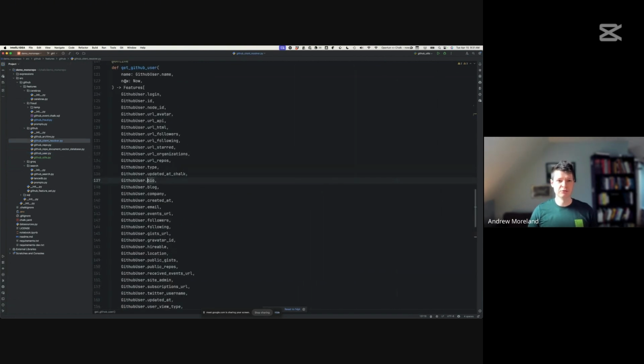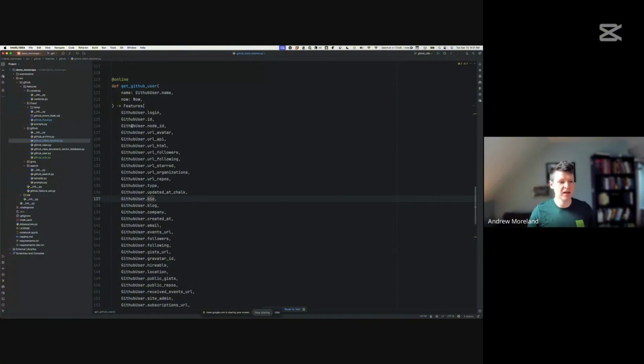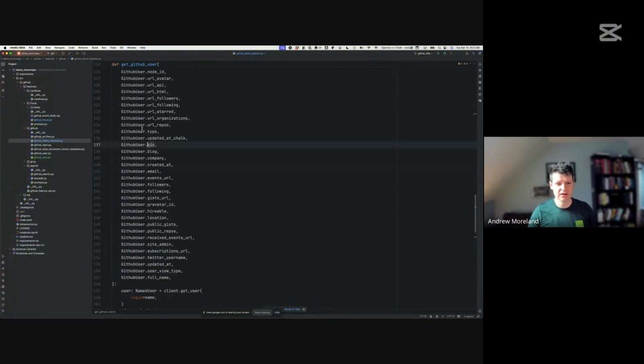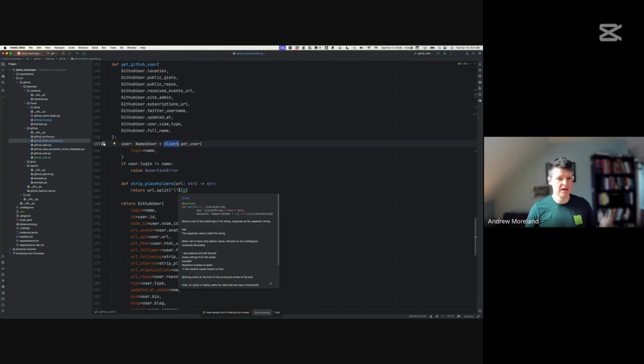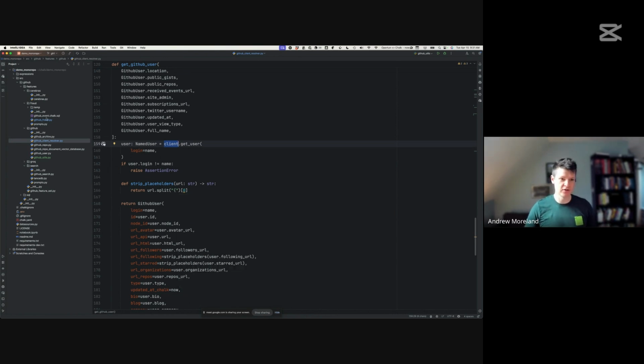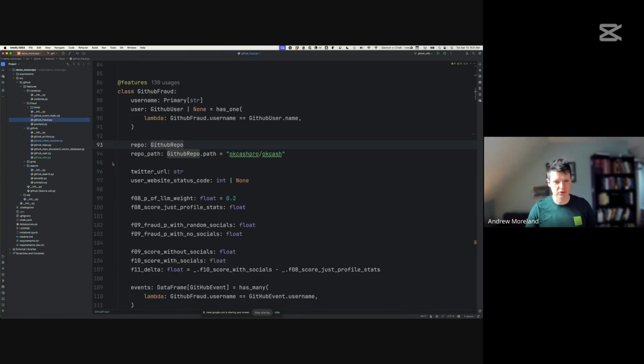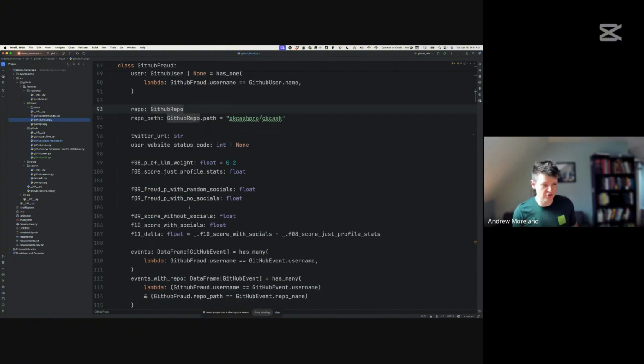we can reach out directly to the GitHub API in order to fetch data about this person. Again, since we're using idiomatic Python, we can pull in PyPI dependencies like the GitHub API client and use it to directly map data into these feature classes. Once we've pulled the data into our feature classes, we can start to compute derived features. So we're still working in structured land right now. We're reproducing some of the heuristics that the Dagster paper used to find maybe some competitors of theirs that were paying for stars on GitHub.